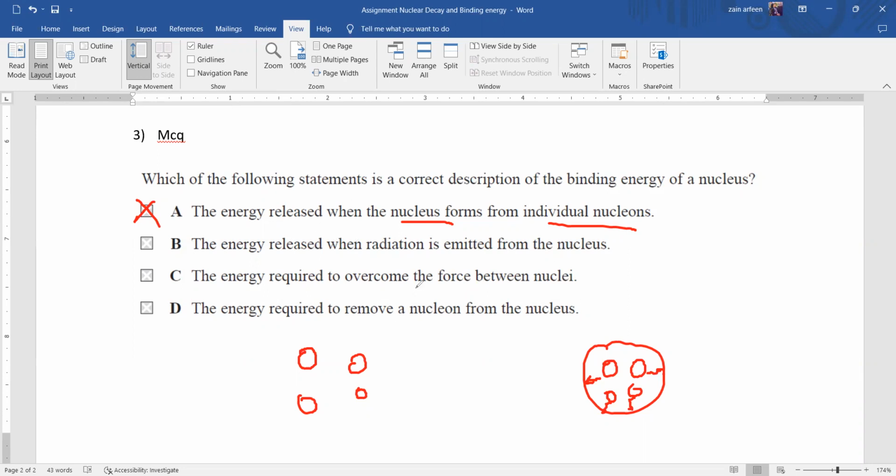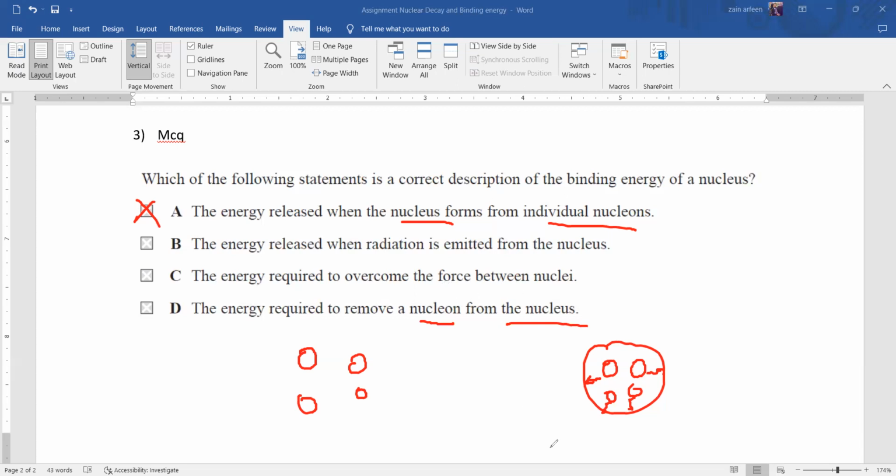The energy required to overcome the force between the nucleons. So the energy required to overcome the force between the nucleons, that is also not correct. And the last one, what happened? The last statement: the energy required to remove a nucleon from the nucleus.